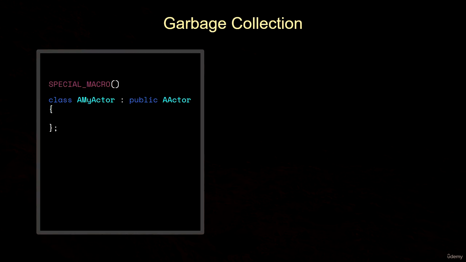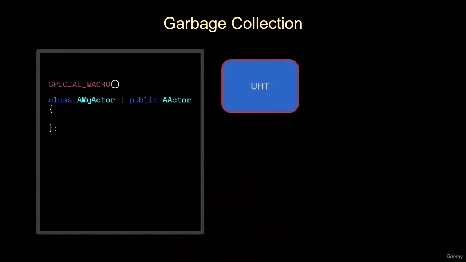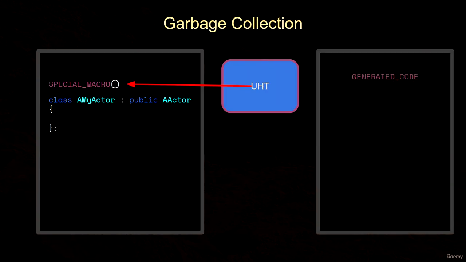Now, anything you wish to be exposed to the reflection system must be marked with one of these special Unreal Engine-specific macros. The Unreal Header Tool, or UHT, is a program that harvests this information when a project is compiled. When it sees one of these special macros, some additional code is automatically generated for the class, which allows the reflection system to gather that information from the class.